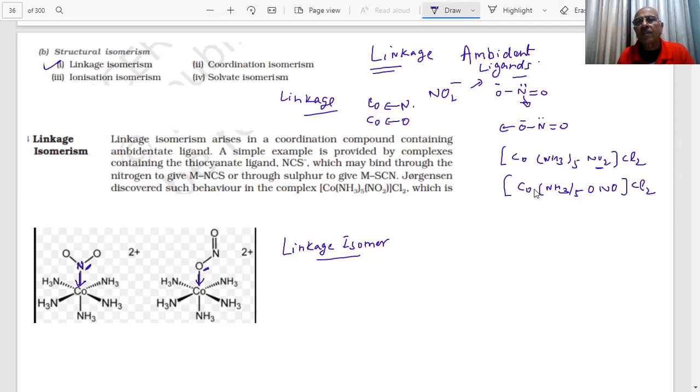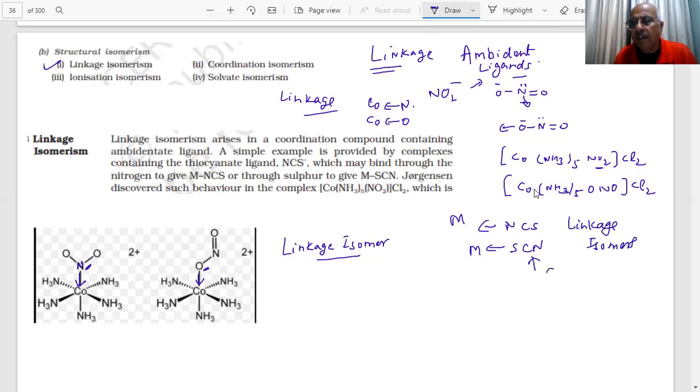We told you what ambident ligands are. Here, thiocyanato is there, SCN, and it can bind through nitrogen or it can bind through sulfur. There are two isomers. What type of isomers will these be? Linkage isomers.